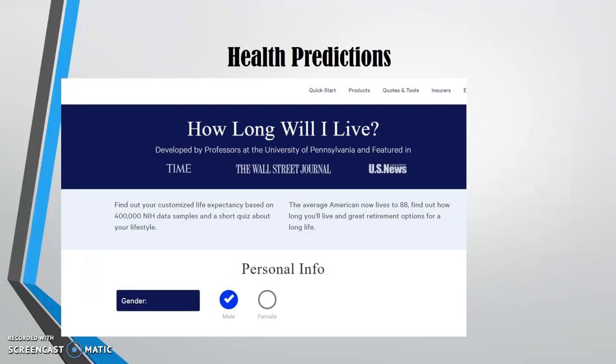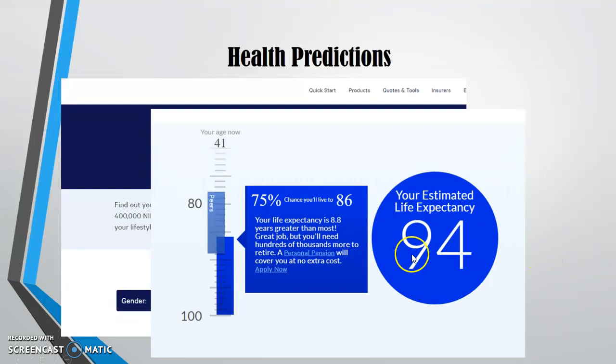Health predictions. If you haven't ever done one of these, type in lifespan calculator. You'll fill in a bunch of variables. I liked this result, but I also noticed that it came attached with a little plug for a pension. I started to doubt the bias of the site. Maybe they're trying to get me to invest a little bit extra in some insurance. However, these models, if they're done well, are usually using multiple regression. You put in all your predictor variables, and then they put out your most likely predicted outcome, in this case, lifespan.